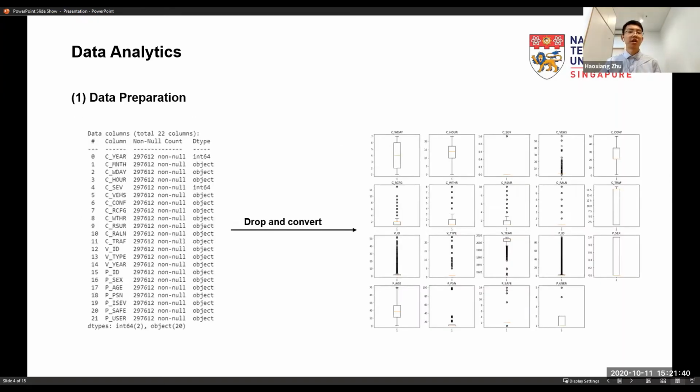And the third part is data analytics. We need to drop the unknown categorical variable and convert all variables to numeric. And the result is shown as a box plot.